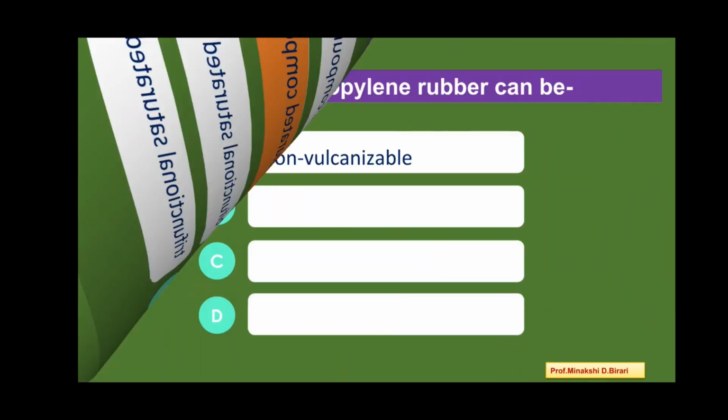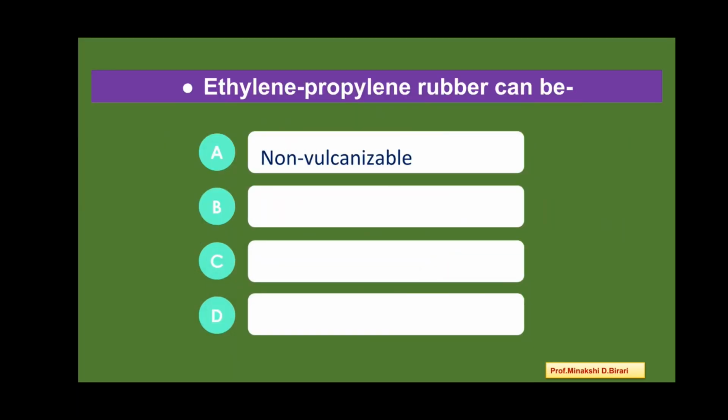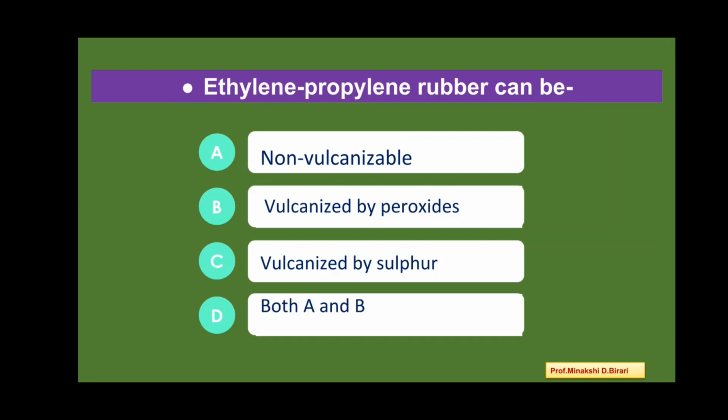Next question. Ethylene propylene rubber can be non-vulcanizable, vulcanized by peroxides, vulcanized by sulfur, both A and B. So the answer is vulcanized by peroxides. Ethylene propylene rubber can be vulcanized by peroxides.